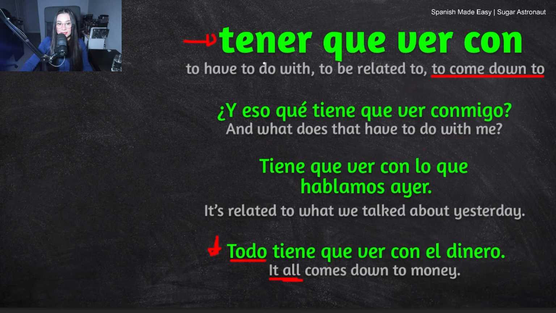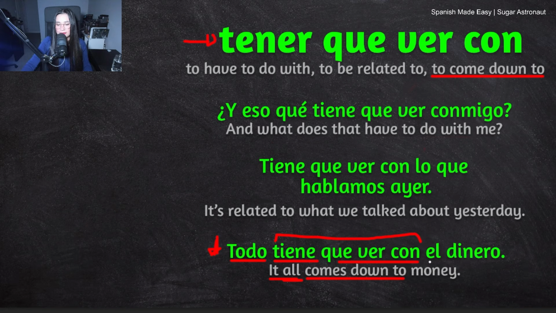Because if you hear this and you try to translate it word by word, it doesn't make sense. This phrase doesn't make sense. But if you learn it as a whole phrase, it has the meaning. It has different meanings and different uses. Okay, so let's continue. Tiene que ver con, that means comes down to. So that's the phrase that we're learning right now.